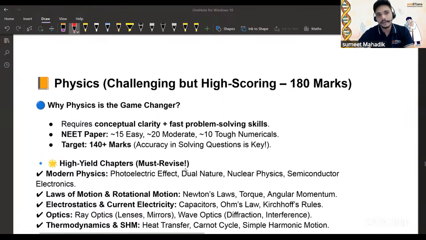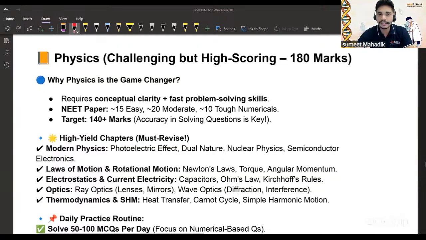Again, we're talking about physics. In a detailed paper, there will be 15 easy, 20 moderate, and 10 tough numericals. So how can you prioritize this subject? That is more important. 15 easy, 20 moderate, and 10 tough will be there. So you can leave 10. If you want to practice more, definitely you can achieve that as well.